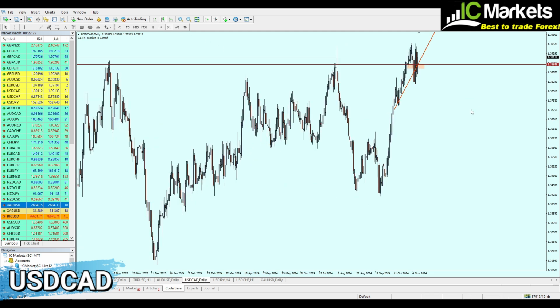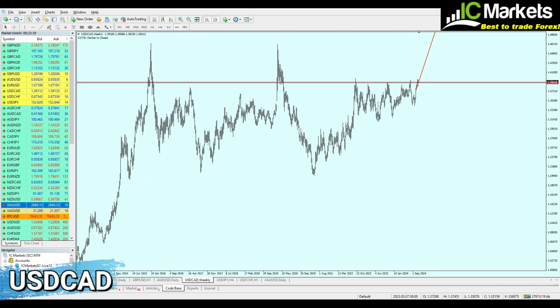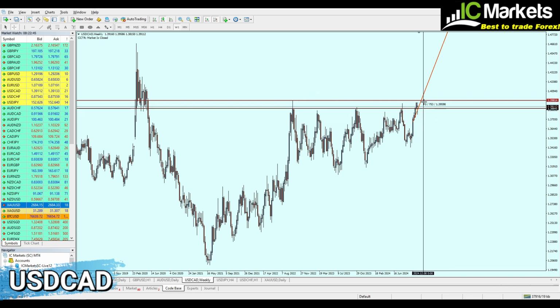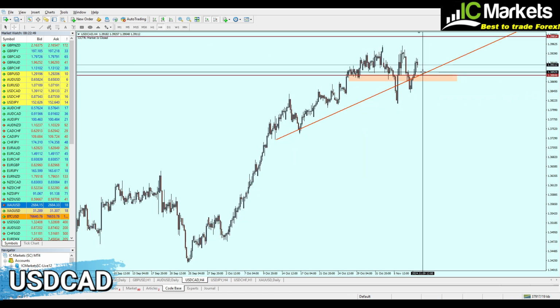Now for the take profit level, let me go to the weekly chart to find our take profit level, which actually shouldn't be too far from the current price. As you can see right here, we are going to continue buying the USDCAD till it reaches the highest level of a real resistance right here at 1.398, and that's going to give us about 100 pips of profit, exactly like that.